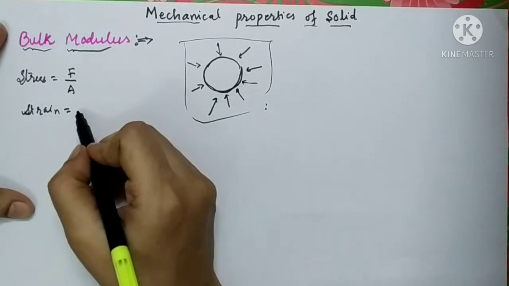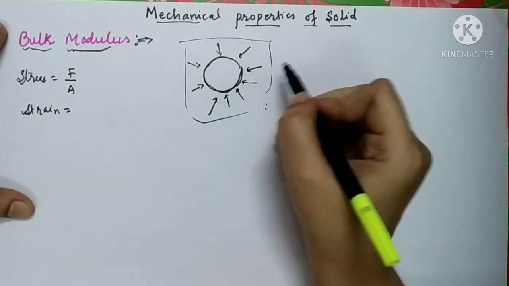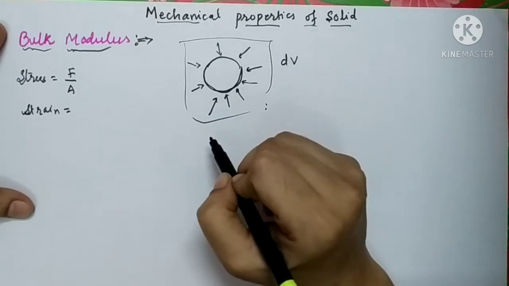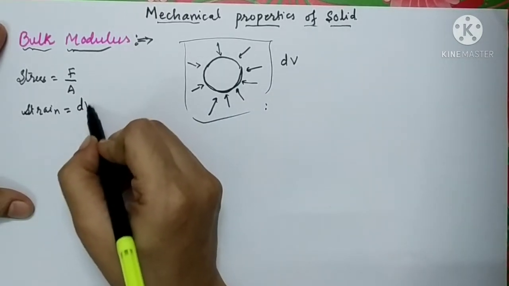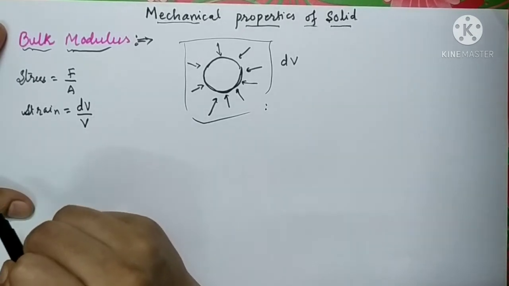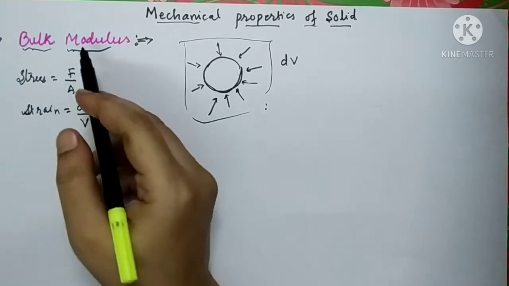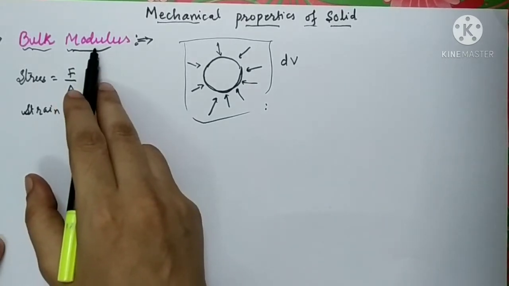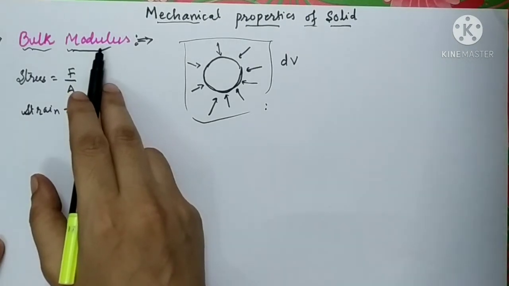Suppose the volume of this sphere changes by a small amount, say dV. So the change in volume dV per unit original volume is called the strain. Hence, the bulk modulus of elasticity is the constant of the stress-strain curve.